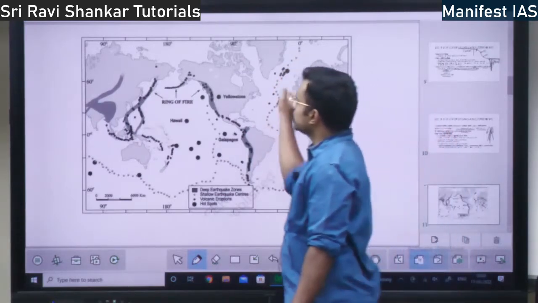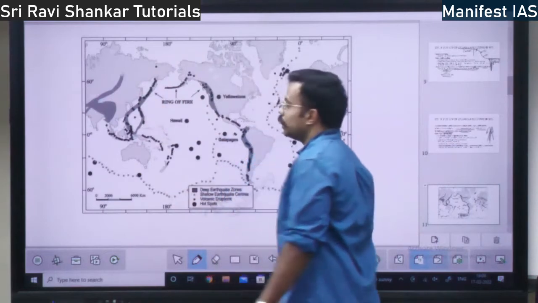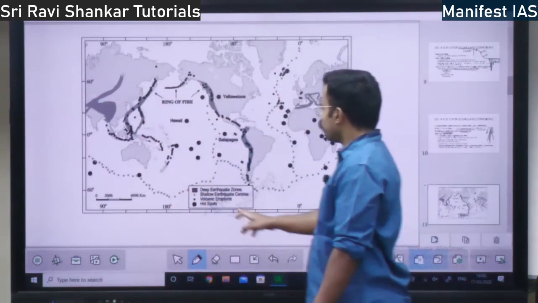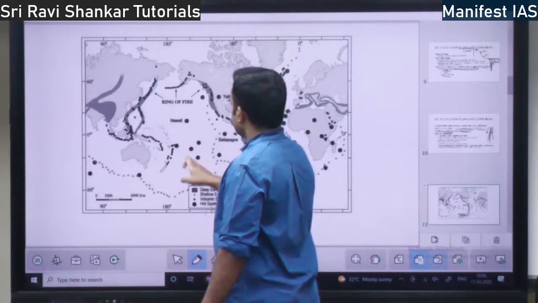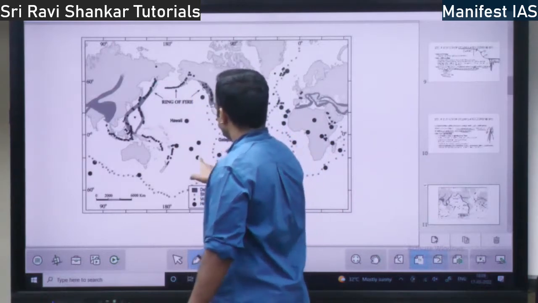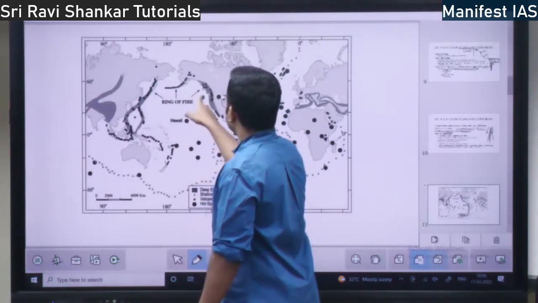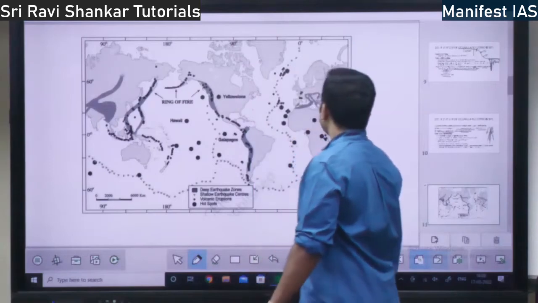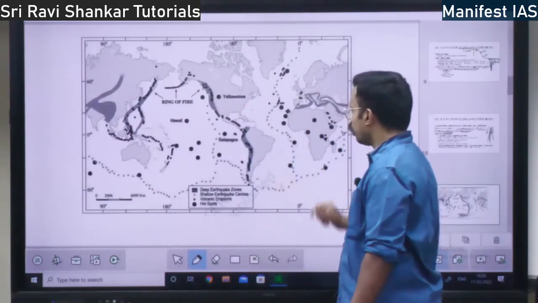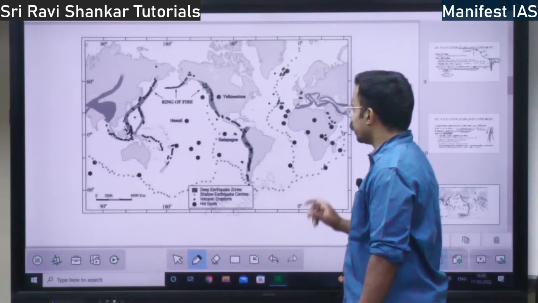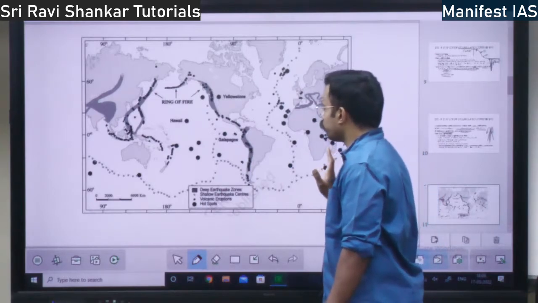So this is how the earthquakes are spread across the world. You have hotspots of earthquakes. See, this is the Pacific Ocean. The big black dots you are seeing are all hotspots. Hotspots means there will be a lot of earthquakes, and deep hotspots of volcanoes.